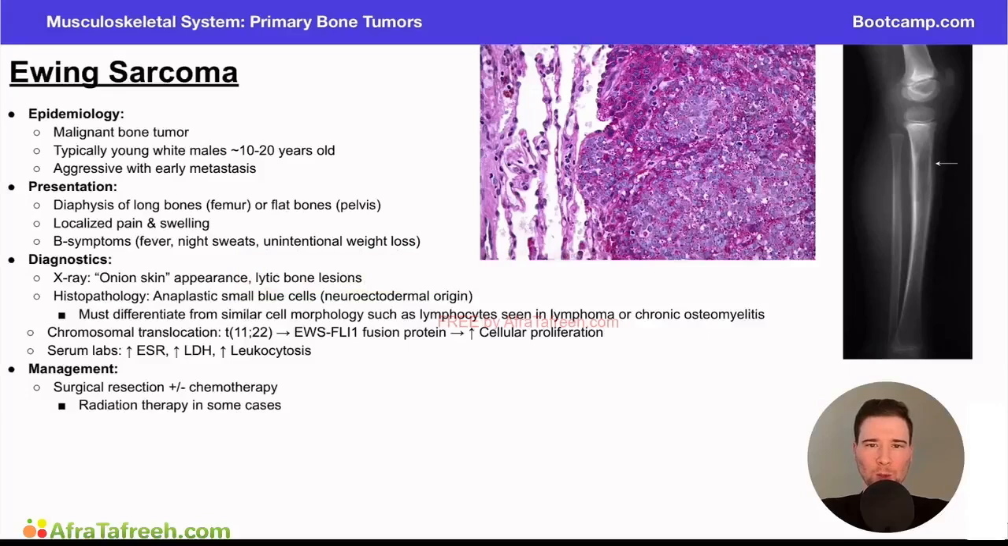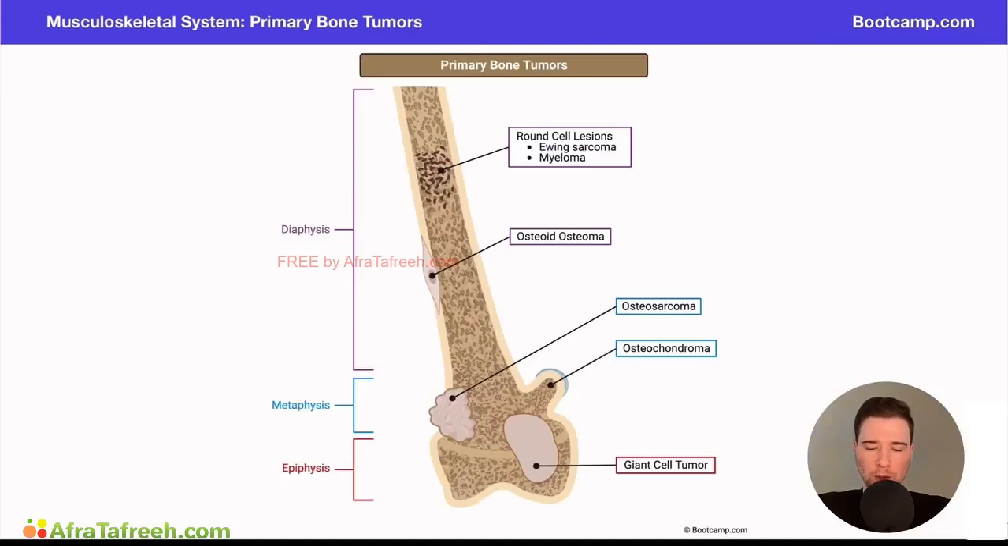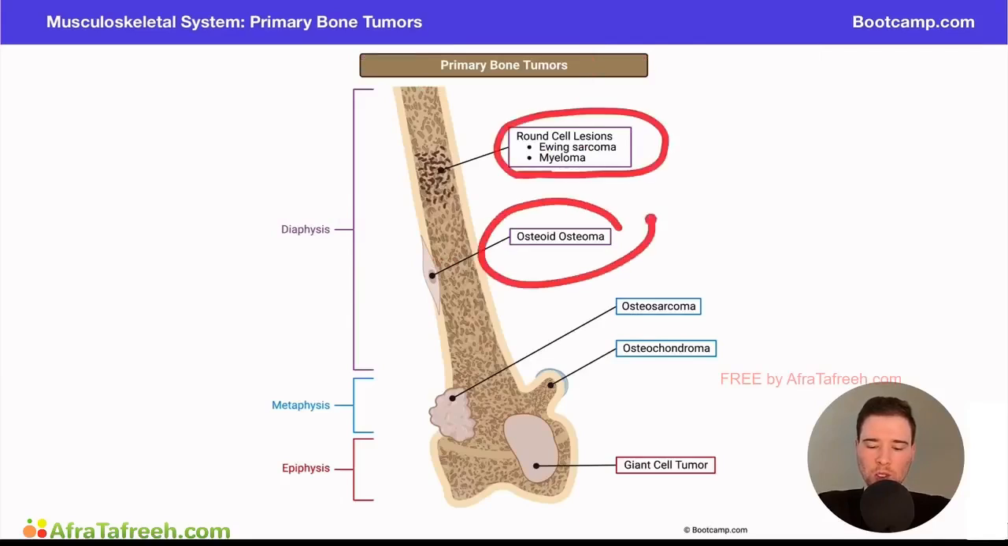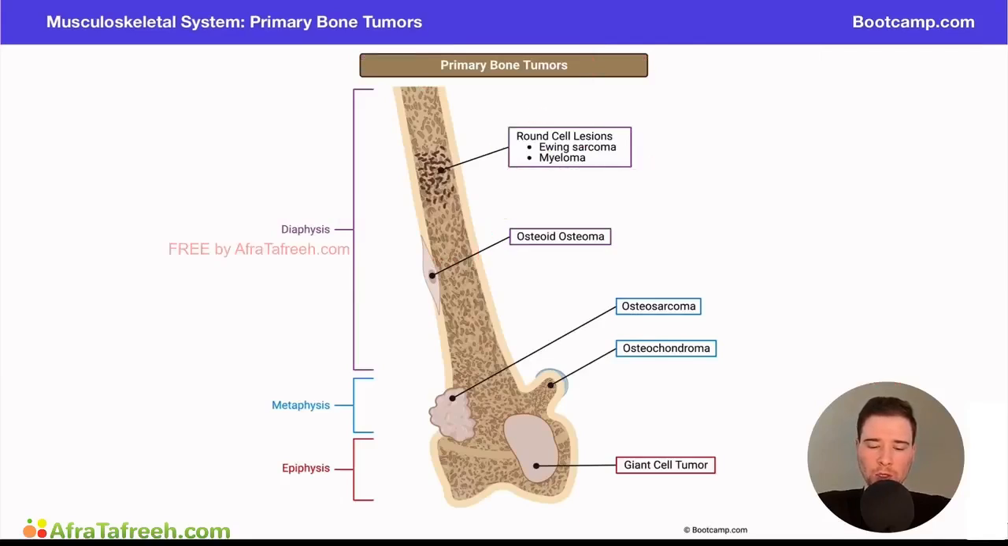So in this next video, we're going to talk about a bone tumor called Ewing sarcoma. And Ewing sarcoma is going to be one of our primary bone tumors that's most often located in the diaphysis. So you can see it right here. We have our Ewing sarcoma, myeloma, our osteoid osteoma, as some of our primary bone tumors located in the longest portion of the long bone.